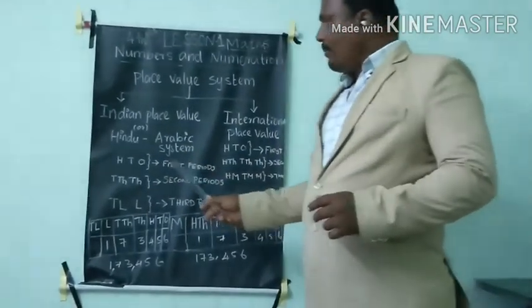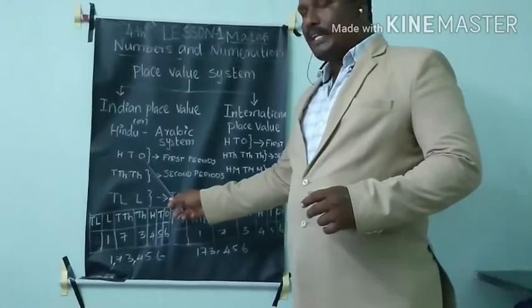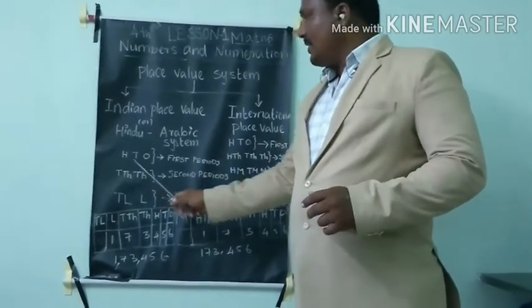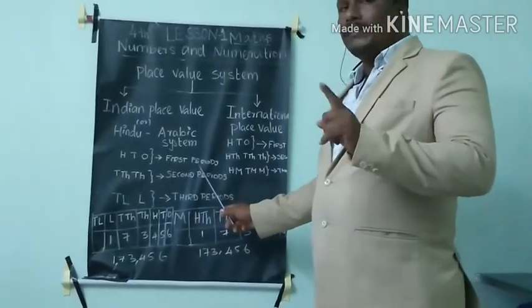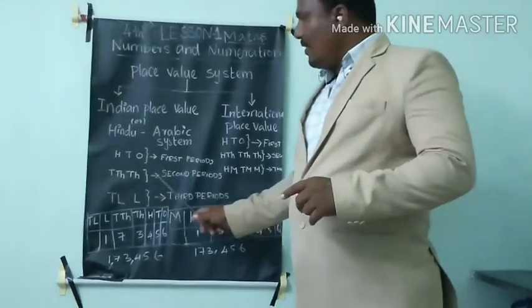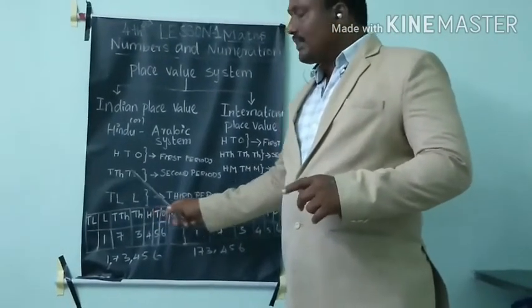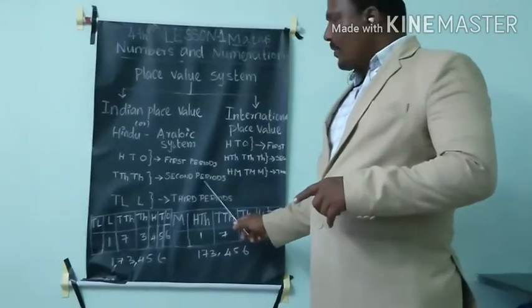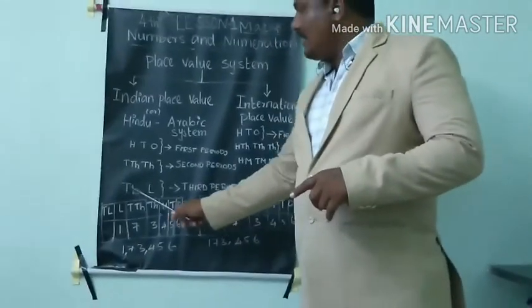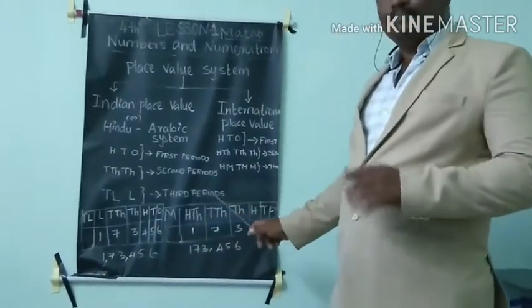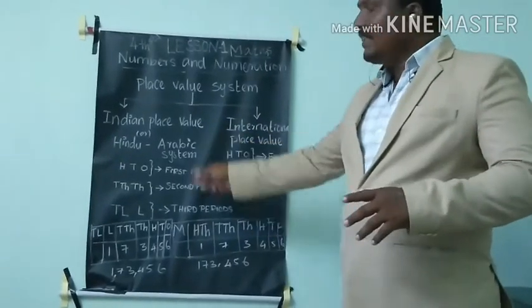In the Indian place value, we already know the 1s place, 10s place, 100s place. We put the first period, the first comma, after these. Then the second: 1000s place and 10,000s place, and we put another comma, the second comma. Then third, lakhs and 10 lakhs, we put the third period, third comma. This is the Indian method.